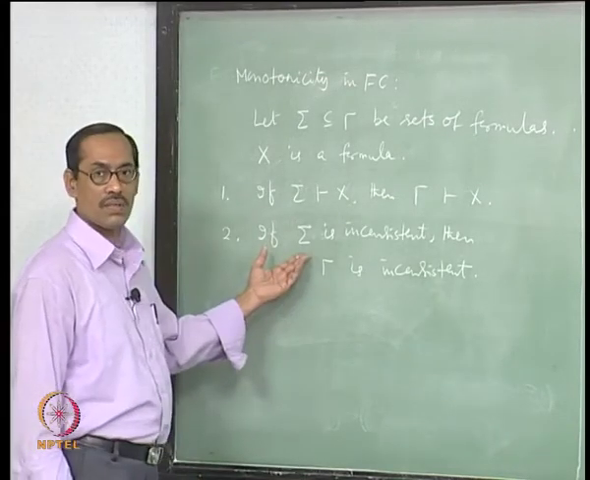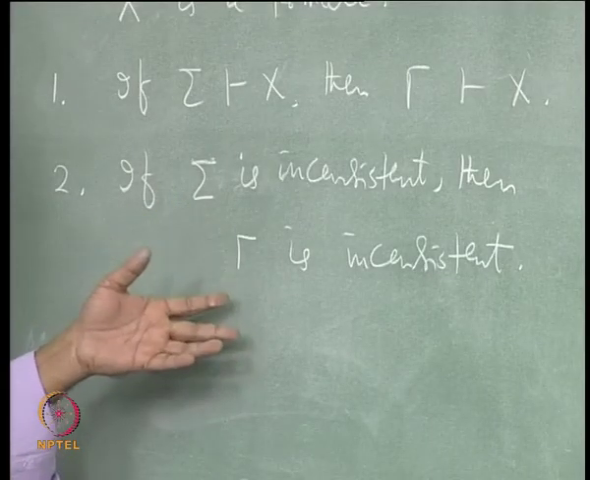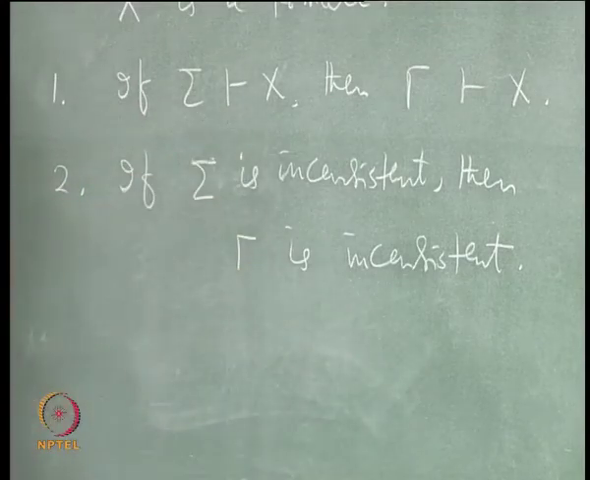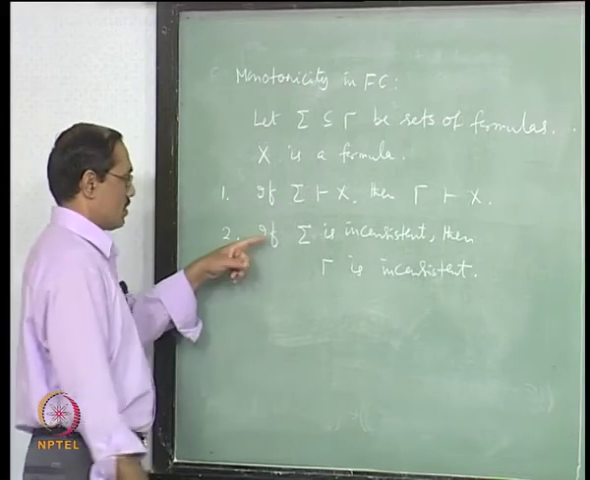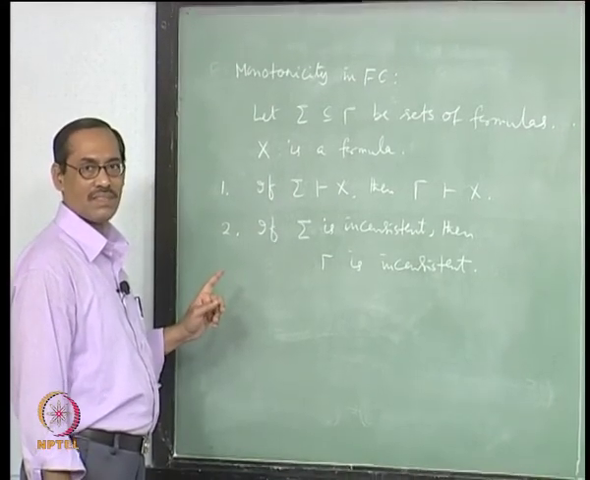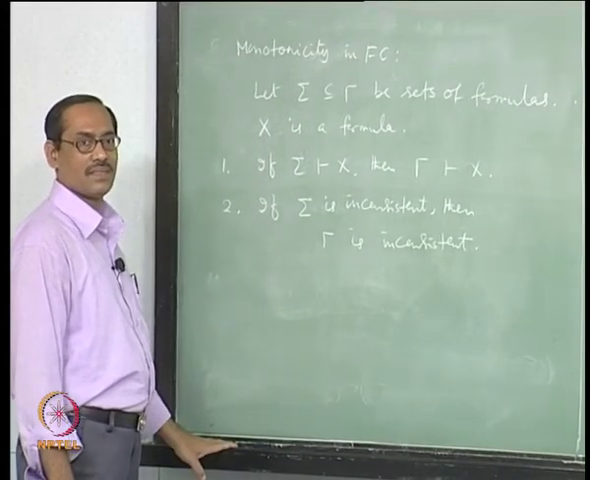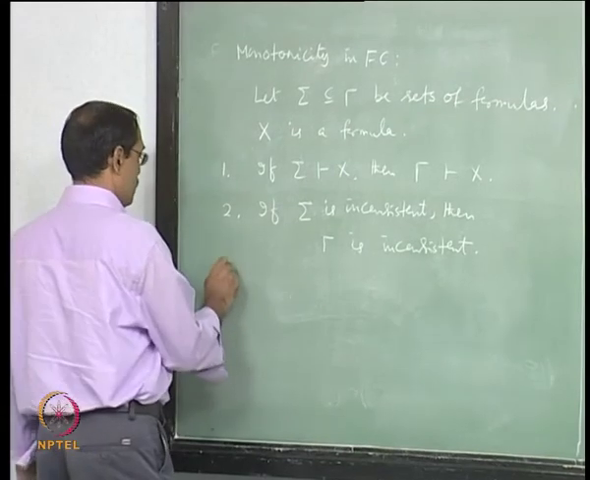Similarly, for this one also, once sigma is inconsistent, there is sigma entails x, sigma entails not x. So, by the first one gamma is inconsistent. Okay. The second one implies the first one, that will come only after reduction upside down. The first one implies the second is easy. Okay. Now, let us go to the deduction theorem.